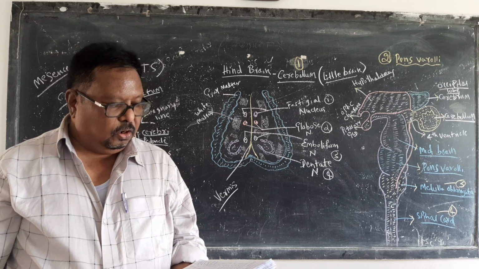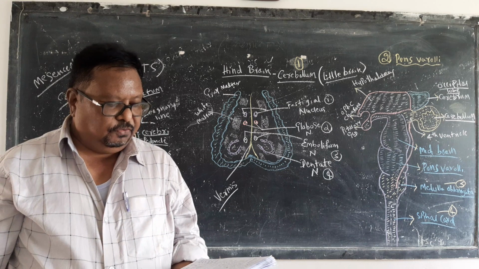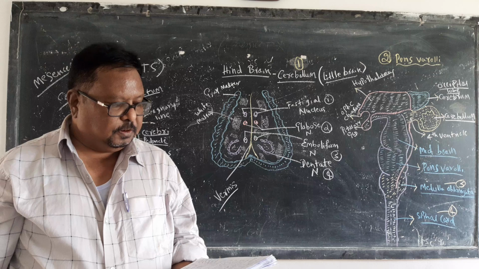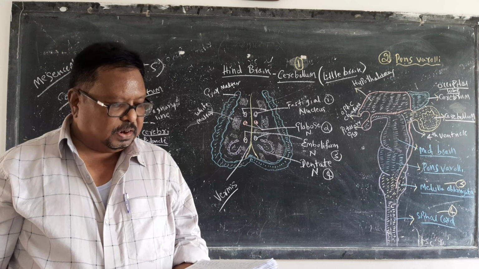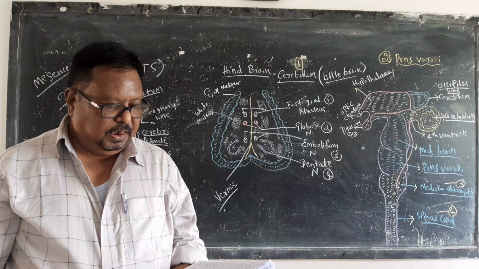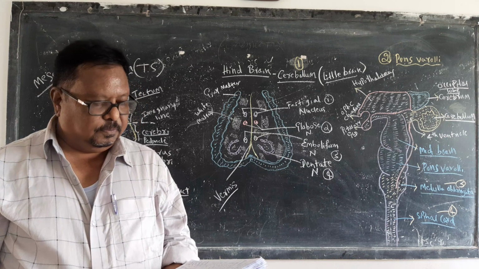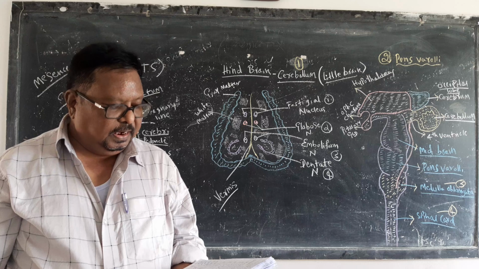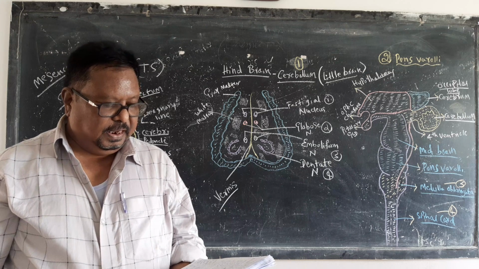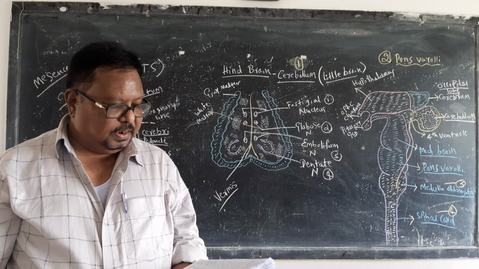Number 6, it also receives sensations from special sense organs: sight, hearing, taste, smell and touch.